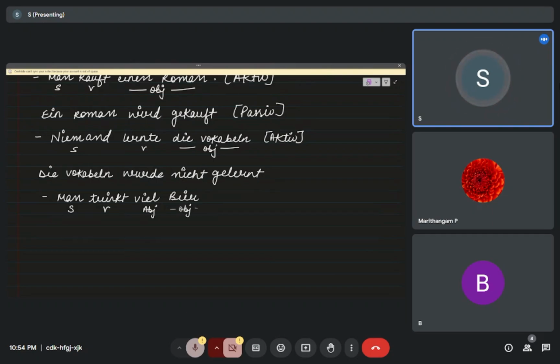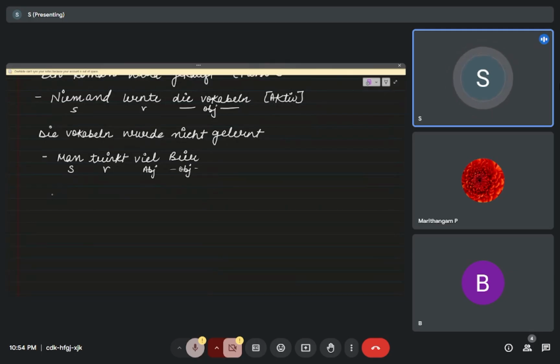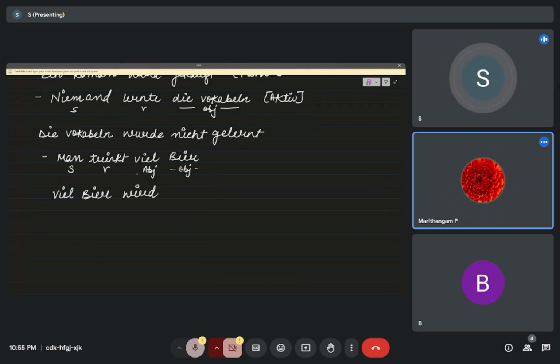Whenever the object has an adjective, we write the object with the adjective: viel Bier.